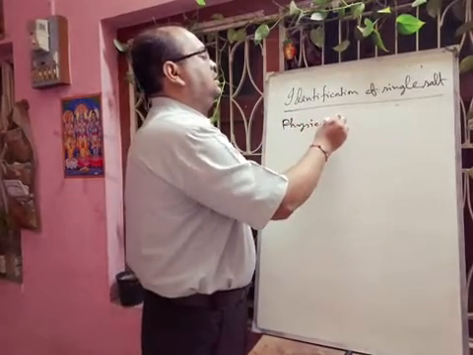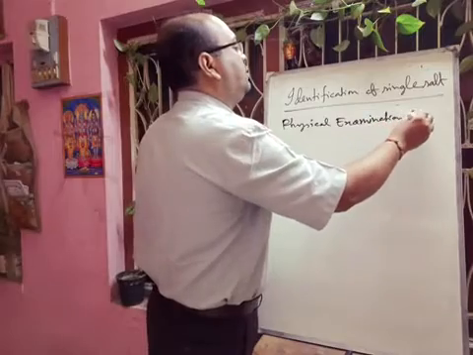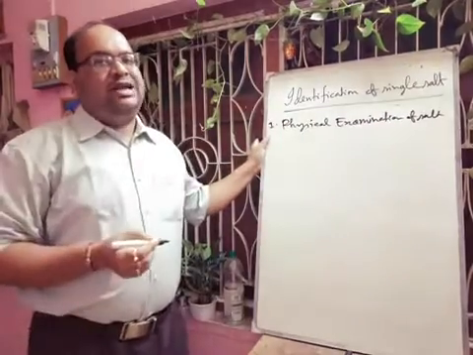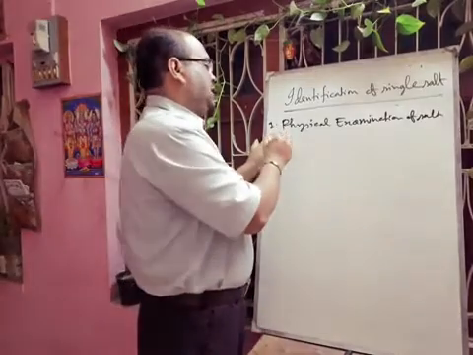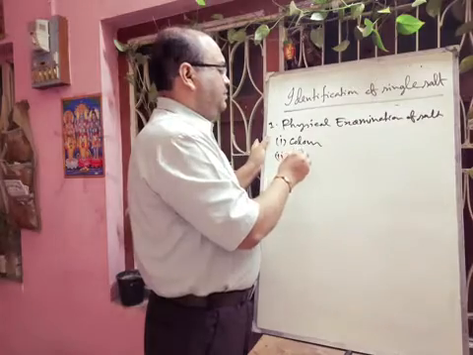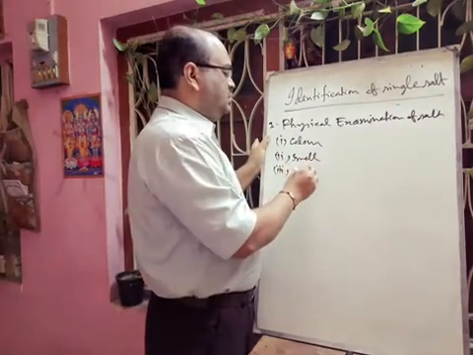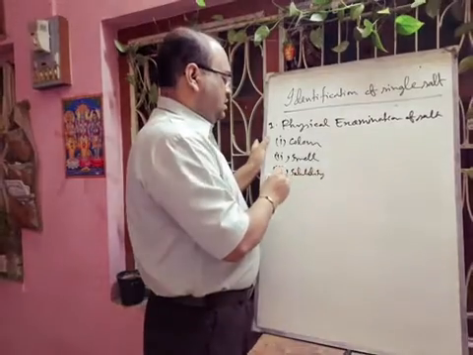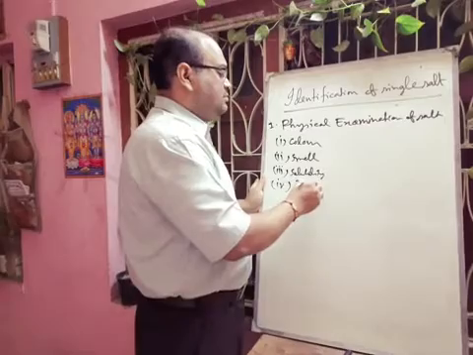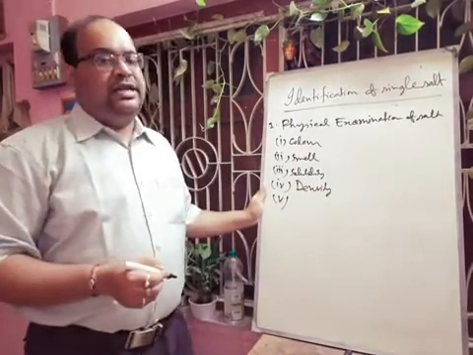Physical examination of salt. Now in physical examination, what you have to check? First you have to check the color. Then you have to check the smell. Then you can check the solubility. And insoluble salt will not be supplied. Then you have to check the density. Then finally you have to check the deliquescence property.